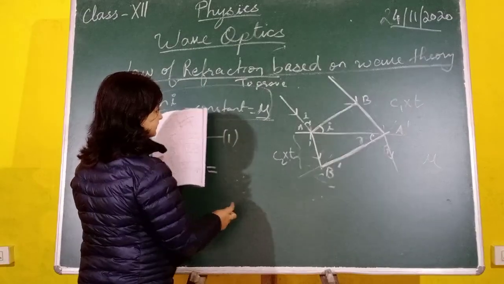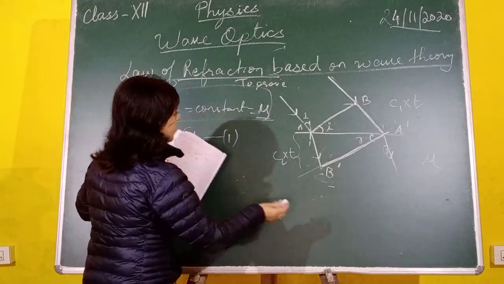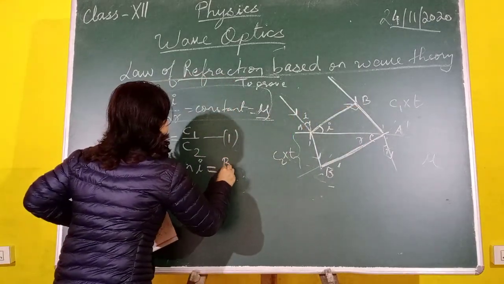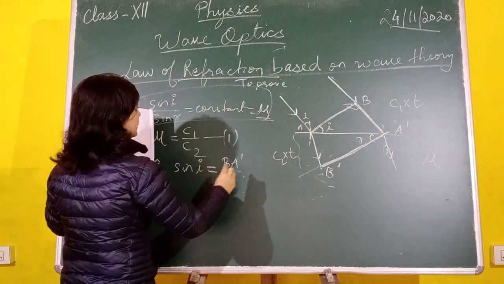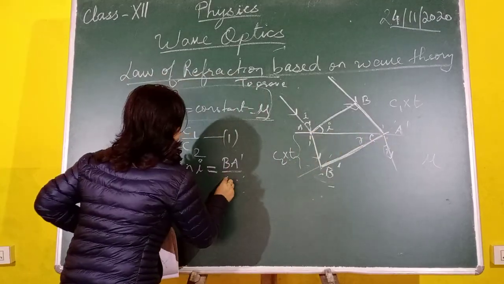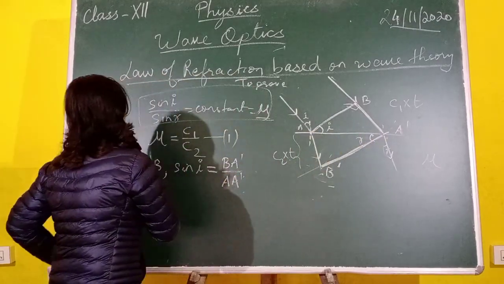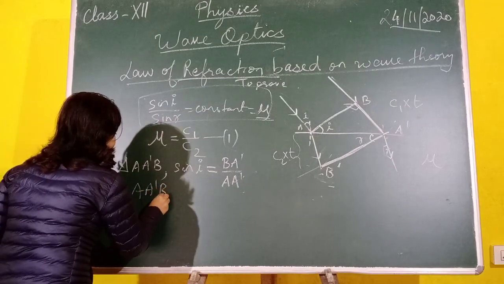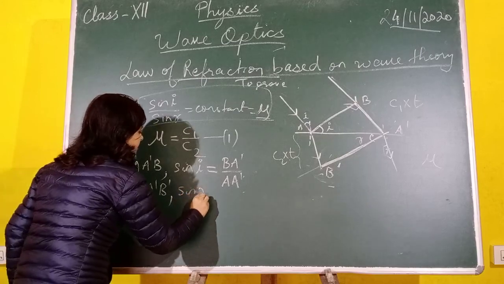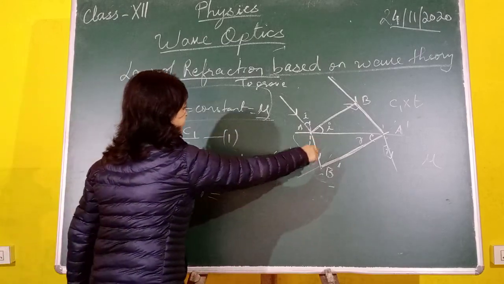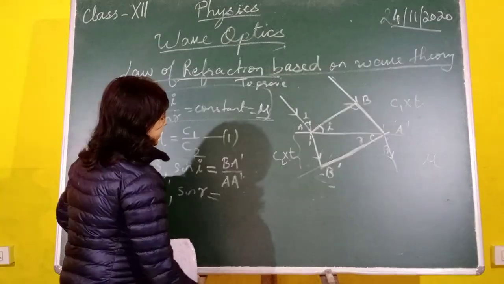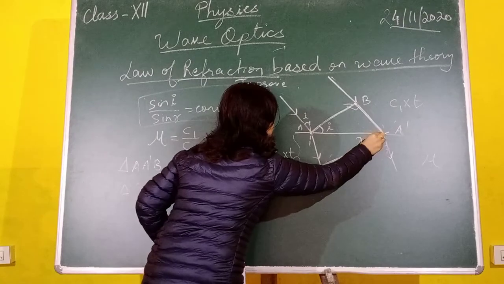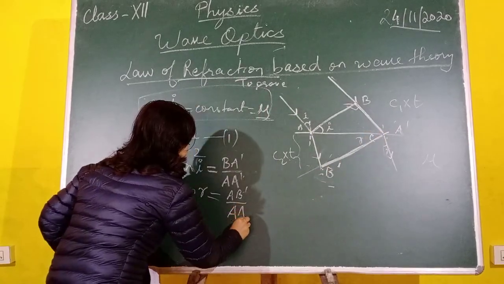Perpendicular is BA dash, because this angle is 90 degrees, divided by the longest side, the hypotenuse, which is AA dash. Similarly, in triangle A dash B dash, sine R will be equal to AB dash, the perpendicular, divided by the hypotenuse, which is AA dash.